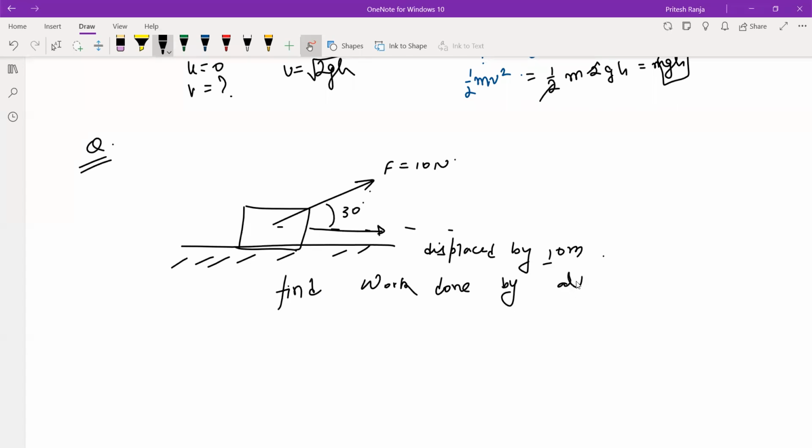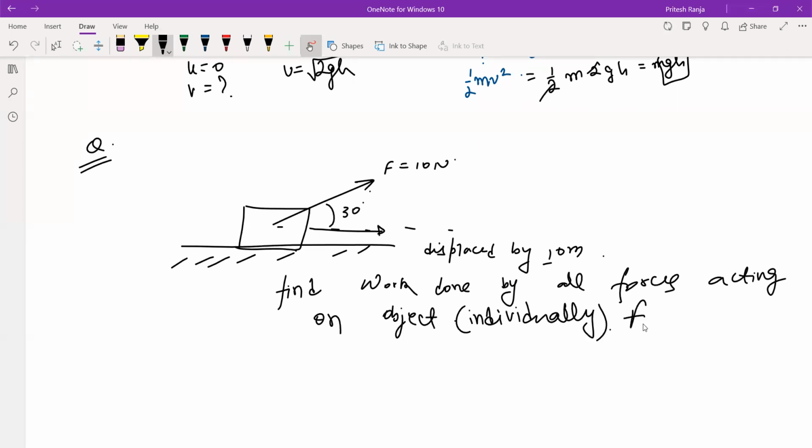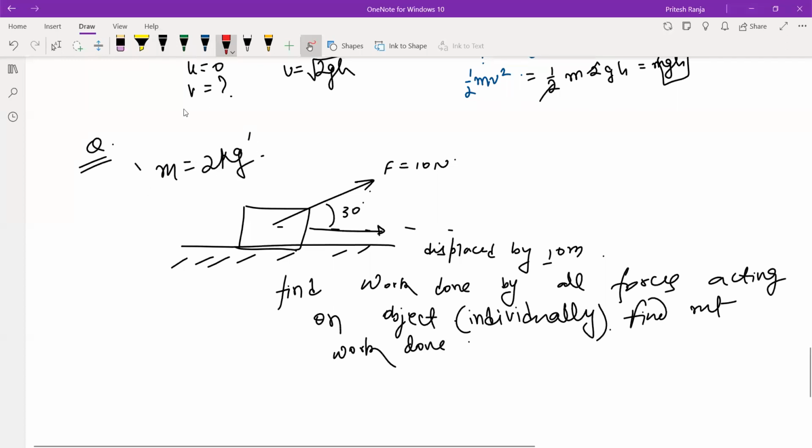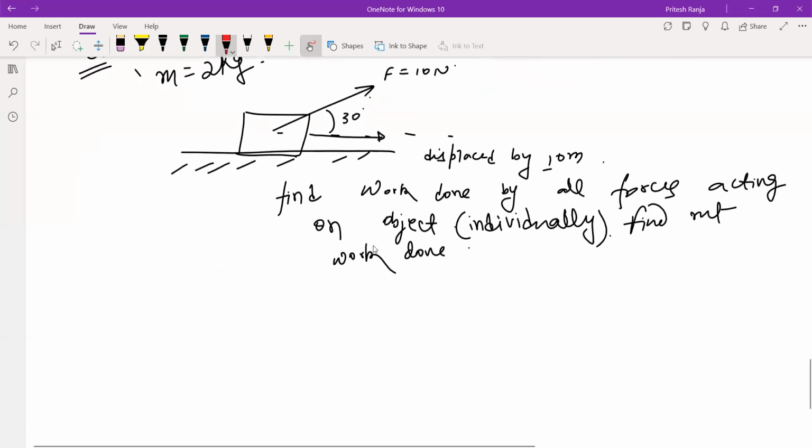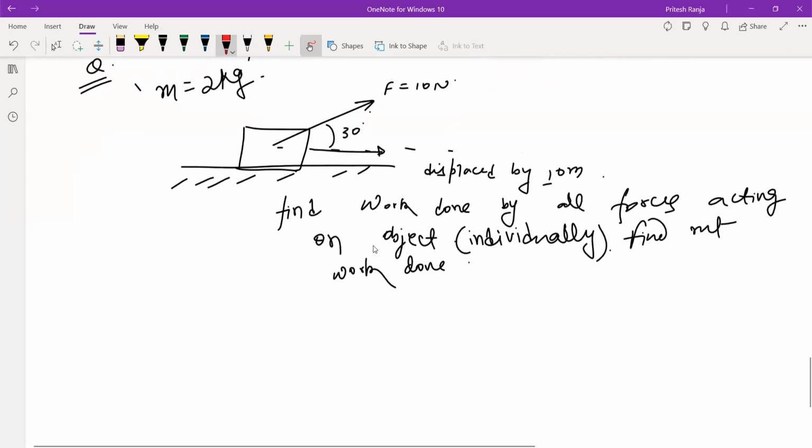by all forces acting on the object. So individually, first you have to find work done by all the forces, and then you have to find out the net work done. Considering the mass of the object as 2 kg. So first you need to determine what all forces are acting on this object, and then you need to compute the net work done and the individual work done by all the forces.